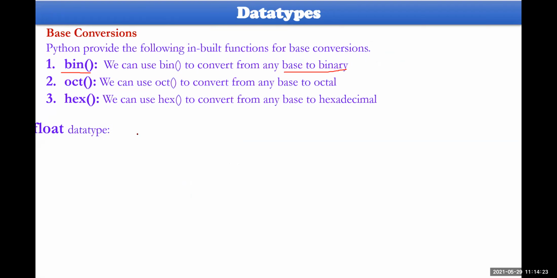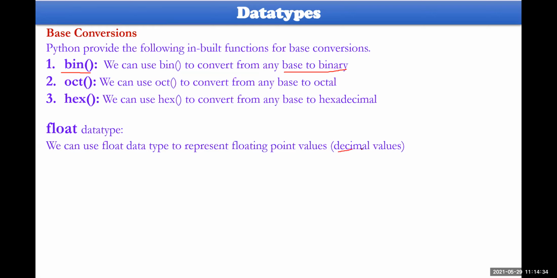Okay, then what about the float? Sorry, integer, I'm very sorry. Say integer. Okay, then float, in the sense, is always taken with decimal values. That is a floating point value, something like 0.72. There must be an integer part and a real part. That is the floating point value here. And it could be written as f equal to 1.23, whatever, maybe you can take your own example. And if you take the type of this particular value, it gives you float.